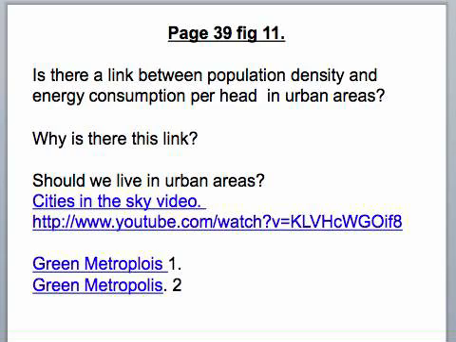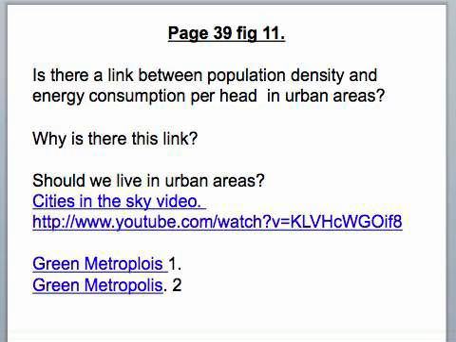Page 39, figure 11, something else for you to think about. Is there a link between the amount of carbon dioxide that each person produces and whether or not they live in rural or urban areas? Actually, when you watch these videos and do your research, you will find that densely populated cities like Hong Kong produce a lot less carbon dioxide per person.